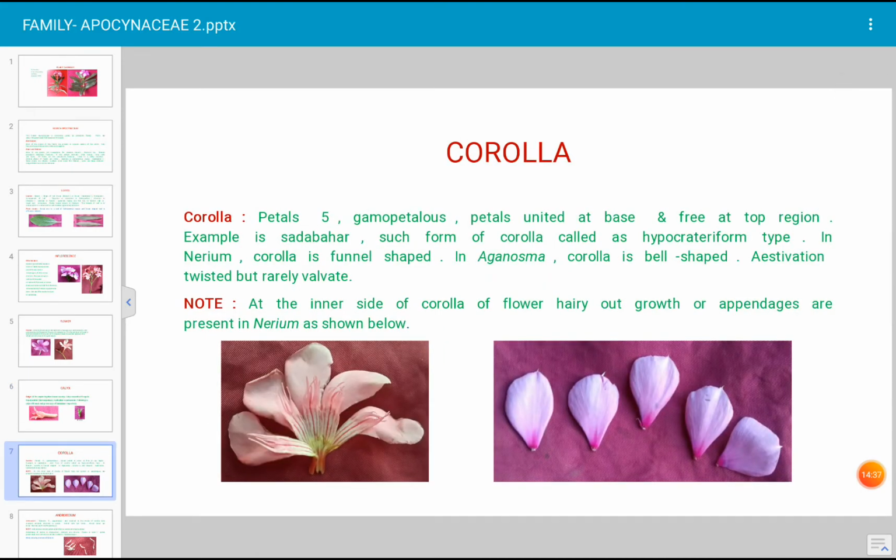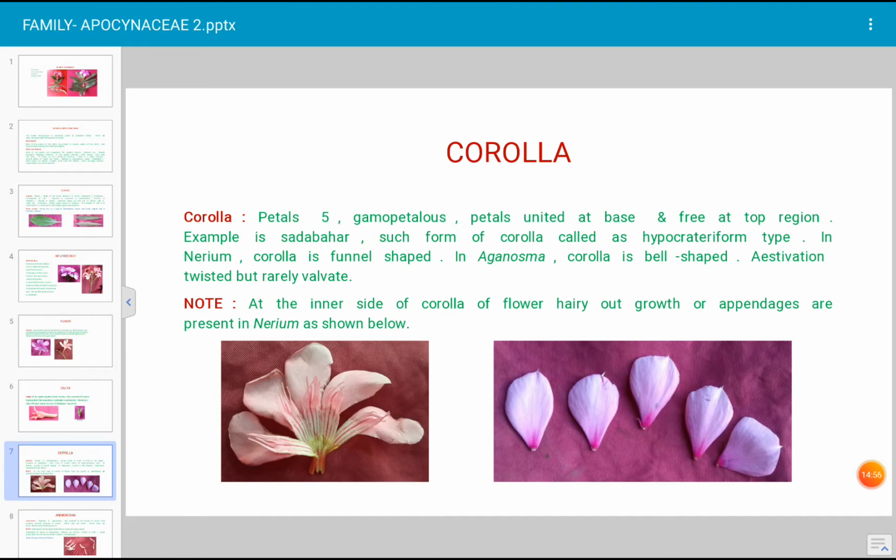This is a corolla. What is corolla? Corolla is the attractive part of the flower. It occurs in many colors in different types of flowers. It is the second whorl of the flower. Corolla consists of petals. All the petals together are known as corolla.